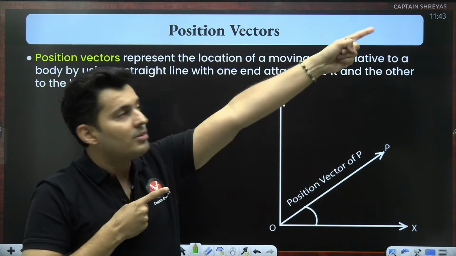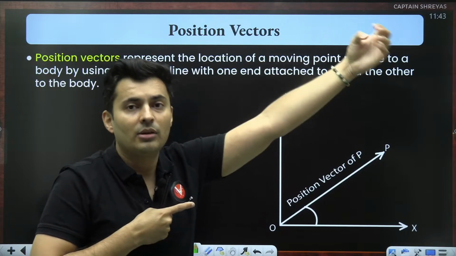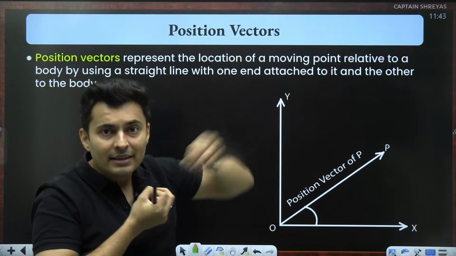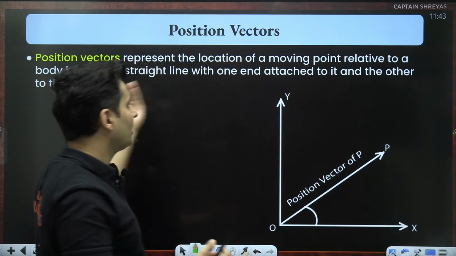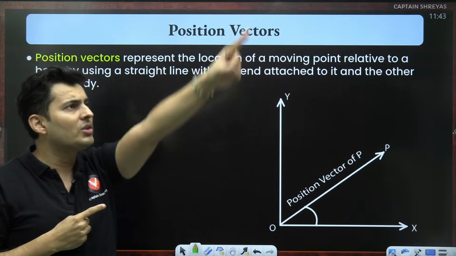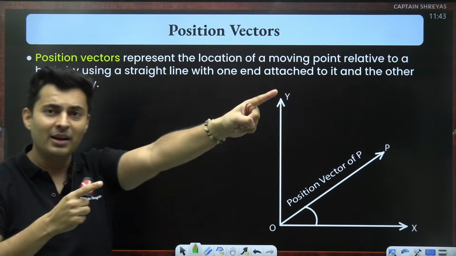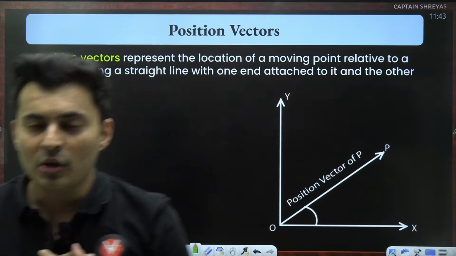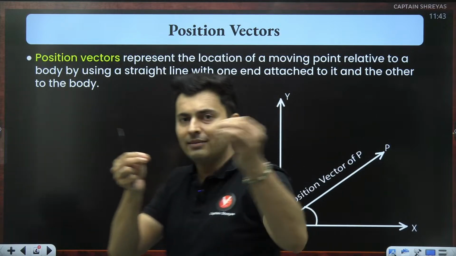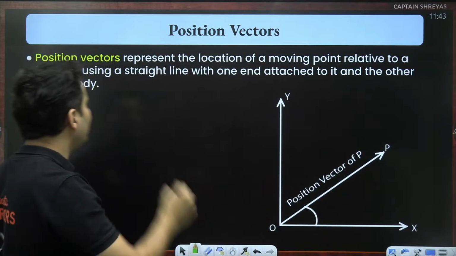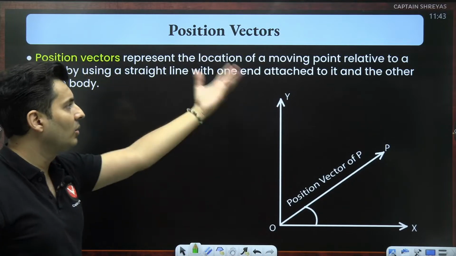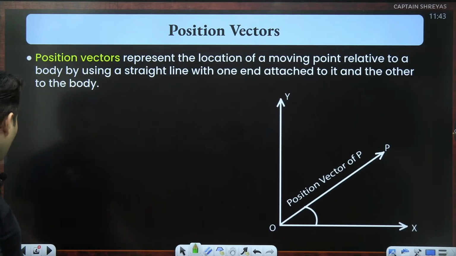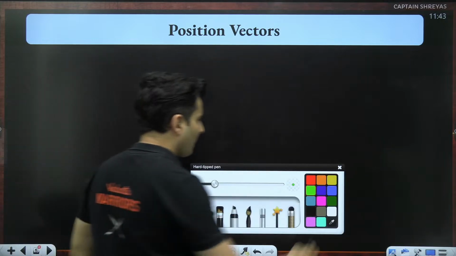So that vector which points towards the particle, towards the body, towards the object, from the origin, from the observer, that vector is called a position vector. And that position vector keeps on changing if the particle keeps on moving or if the observer keeps on moving. Champa is there, but you are moving closer to Champa, or going far away from Champa. The position vector will keep on changing accordingly. Exactly. So it points towards the location of that point relative to another object, which is the observer. Okay, it's a vector quantity.